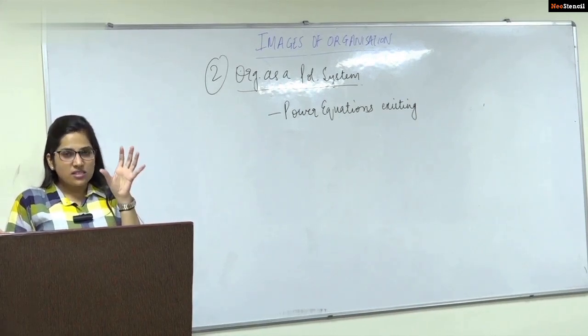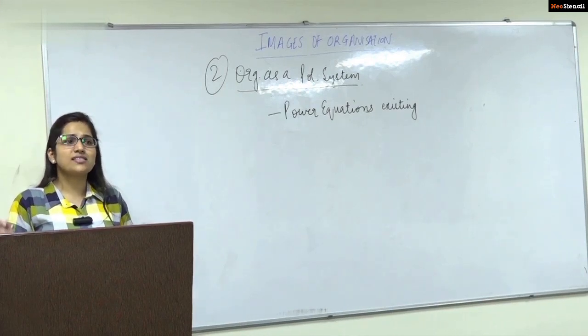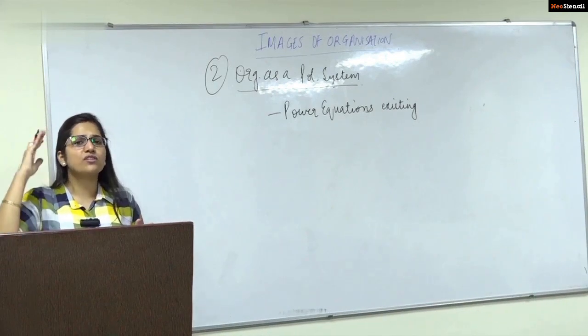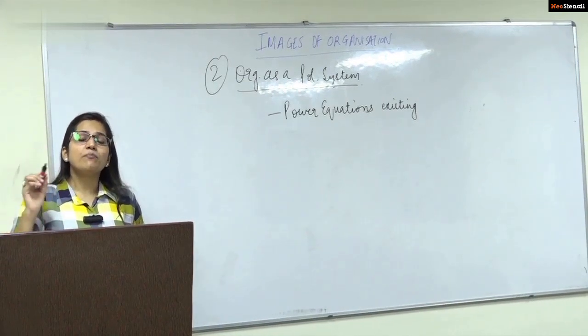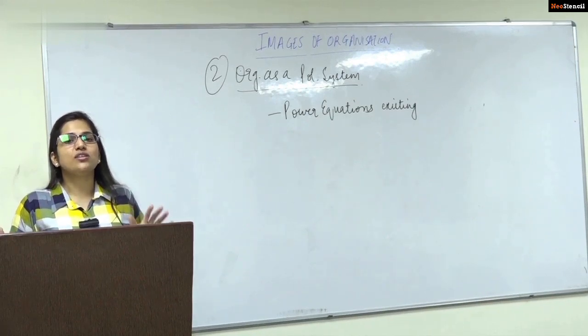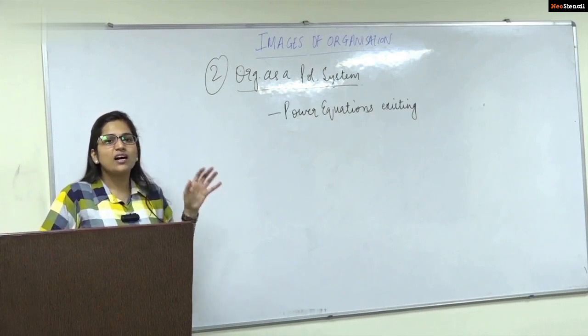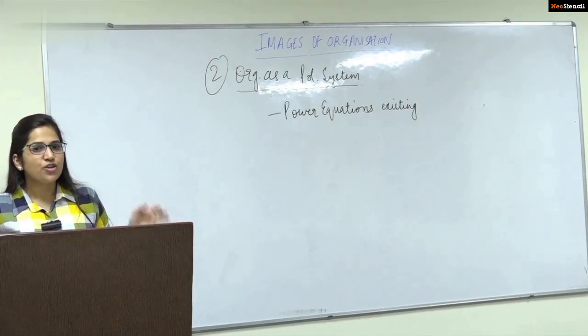Like we have studied in Simon's complex decisional processes, that in a hierarchy we have different decisions being made, and the importance of the decision lies as to where that decision is made. Similarly, the importance of power is that who has more power? A department whom you cannot do without. Okay, you need that.